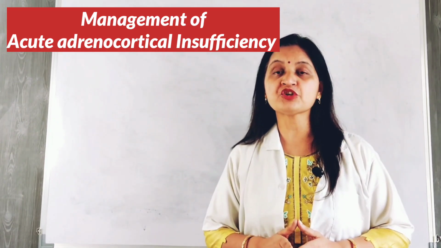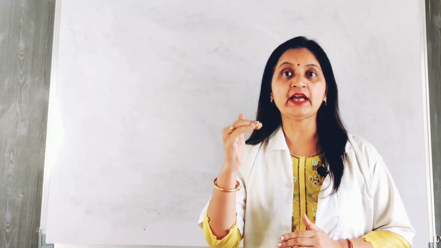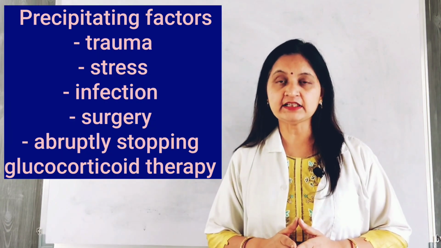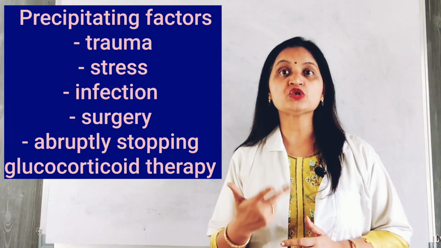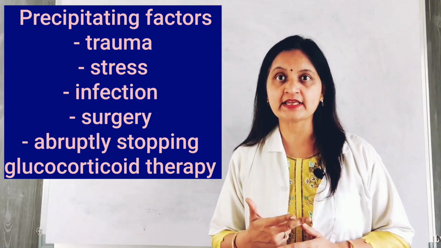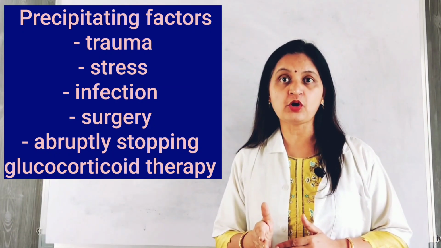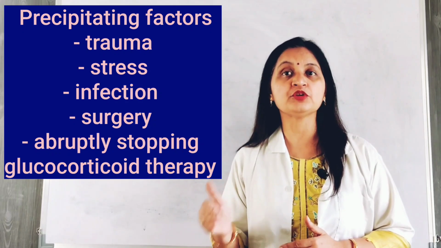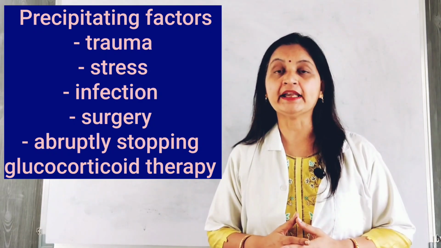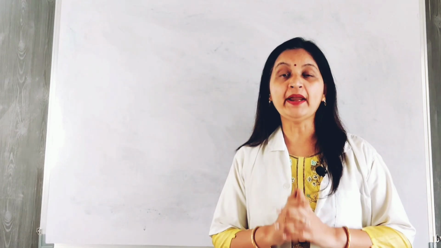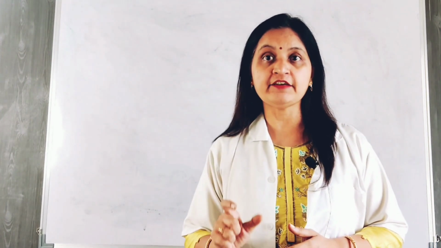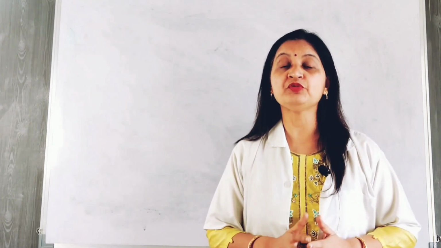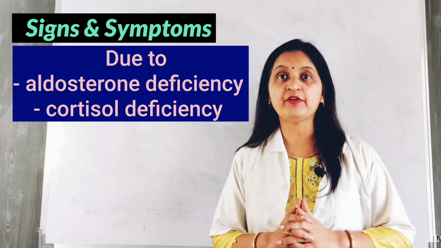Acute adrenocortical insufficiency results from damage to the adrenal glands or dysfunction of the hypothalamic pituitary adrenal axis. It is precipitated by factors such as trauma, infection, stress, both physical and emotional stress, and abruptly stopping the glucocorticoid therapy which is meant for long-term use. So this can precipitate an adrenal crisis which is a medical emergency. It is a medical emergency because the onset is sudden and severe and requires aggressive and immediate treatment to stabilize the patient and prevent death.